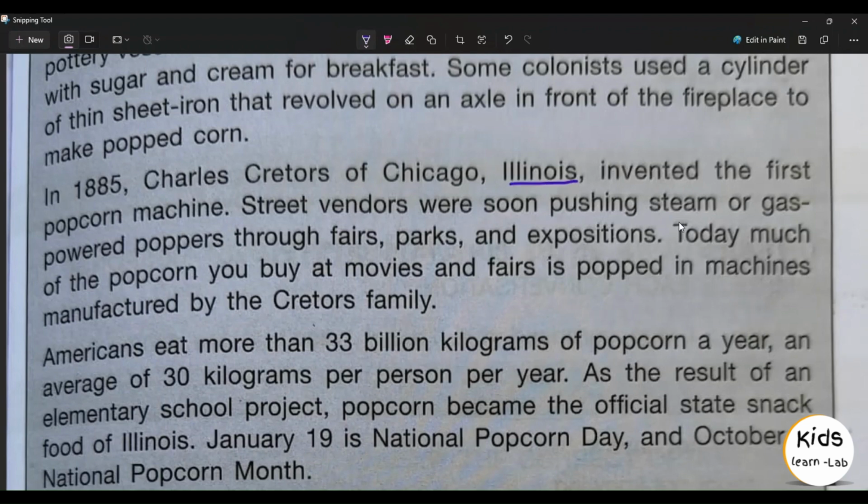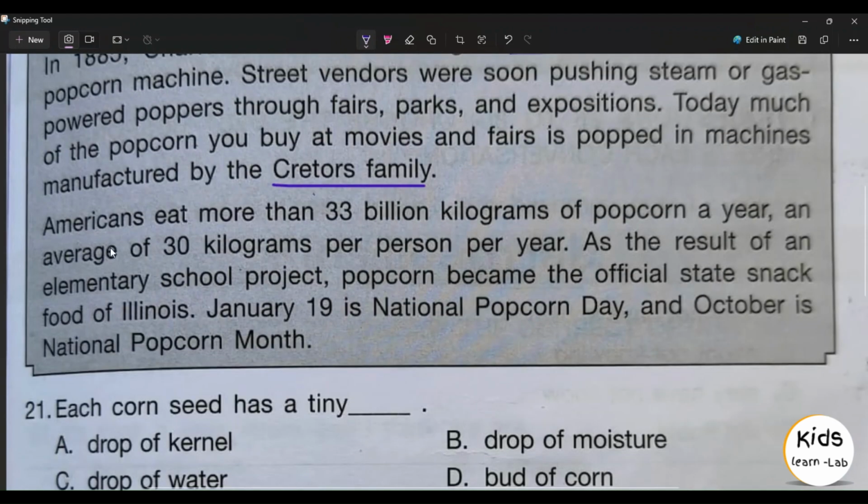In 1885, Charles Cretors of Chicago, Illinois, invented the first popcorn machine. Street vendors were soon pushing steam or gas powered poppers through fairs, parks, and expositions. Today, much of the popcorn you buy at movies and fairs is popped in machines manufactured by the Cretors family. Americans eat more than 33 billion kilograms of popcorn a year, an average of 30 kilograms per person per year. As the result of an elementary school project, popcorn became the official state snack food of Illinois.